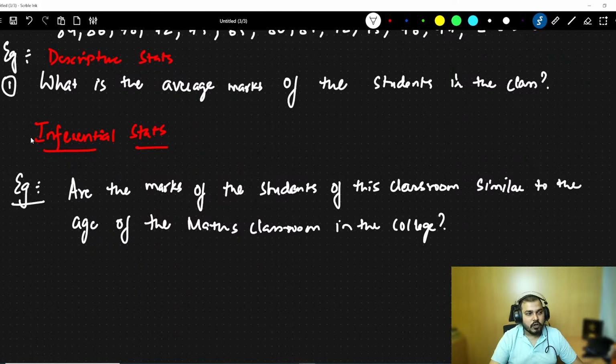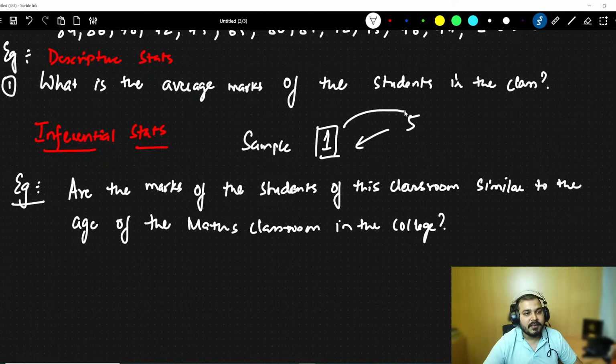Okay, so see this example of inferential statistics. I'm saying, are the marks of the students of this classroom similar to the marks of the maths classrooms in the college? Let's consider that there are five different classrooms, and I have actually taken the data of only one classroom. That is basically called a sample. And this is my entire population.